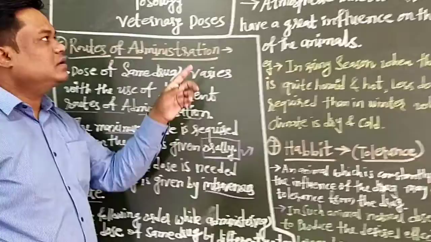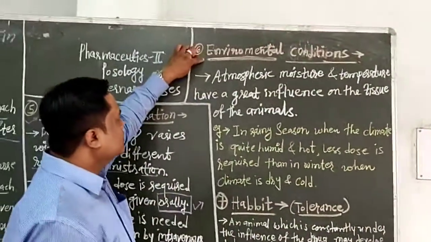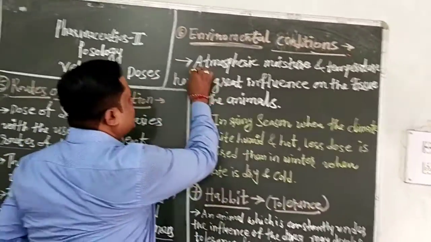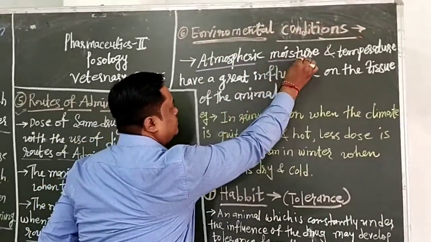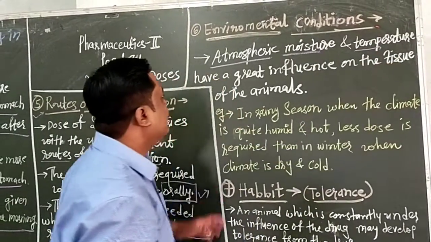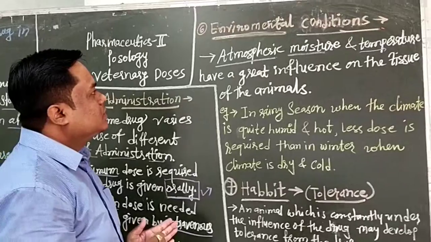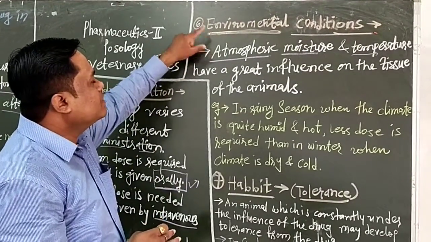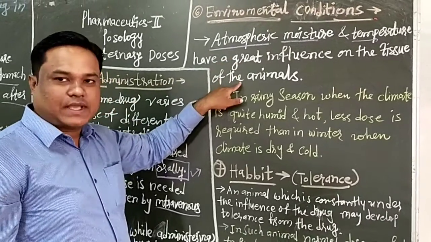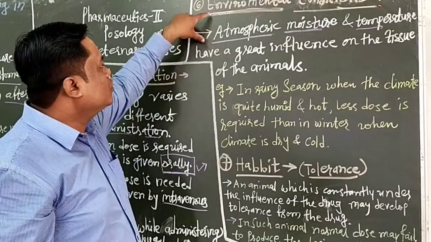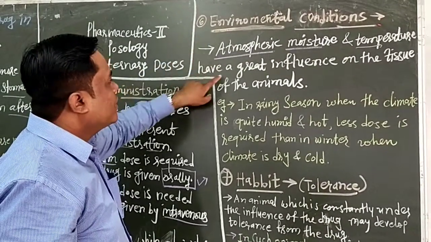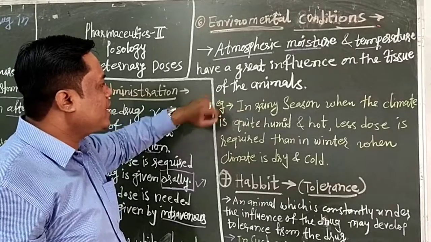The next is the environmental factors. The dose of drugs is affected by environmental factors such as, first, atmospheric moisture and, second, temperature. Differences in atmospheric moisture and changes in temperature have a great influence on the tissue of animals.